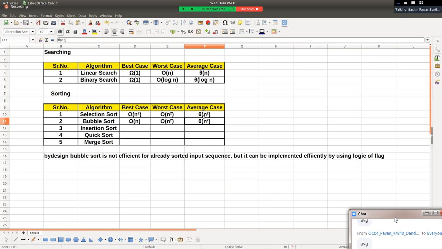Average case, right? Now what is average case of selection sort? Average case time of selection sort is n square. What is average case of bubble sort? N square. So n square मतलब सेम है ना दोनों का average case.